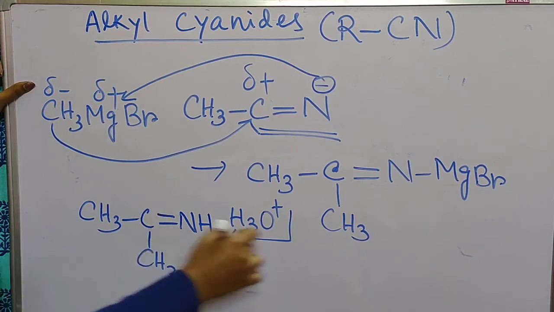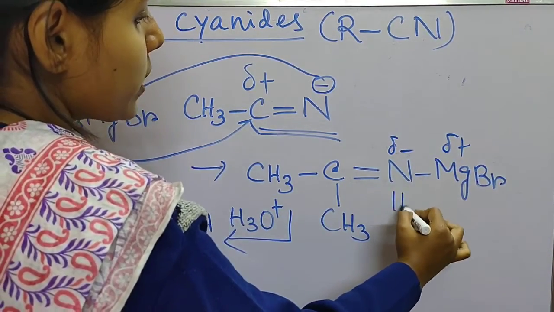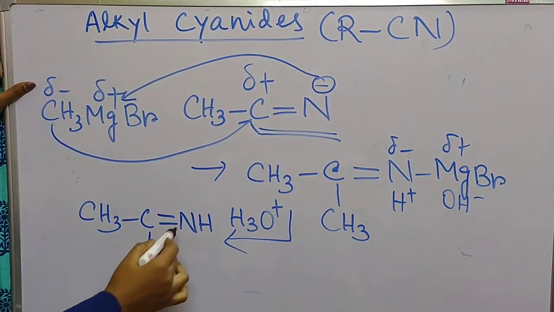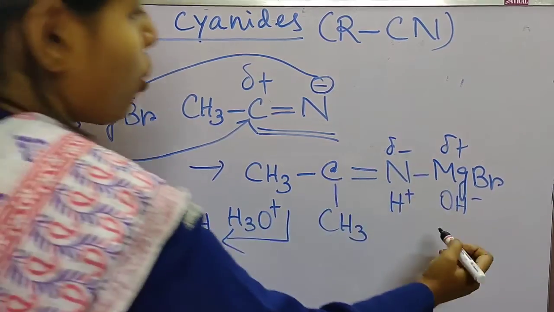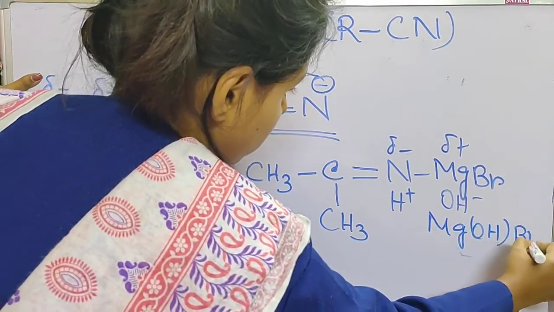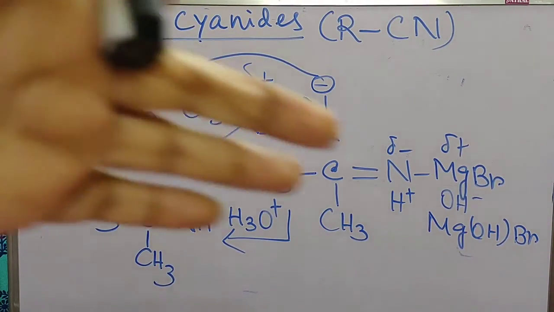Hydrogen will be joined here because this is minus, this is plus. So H plus will come here and OH minus will join there. So NH is formed and MgOHBr will be removed out.